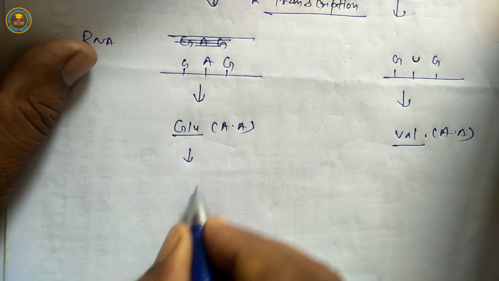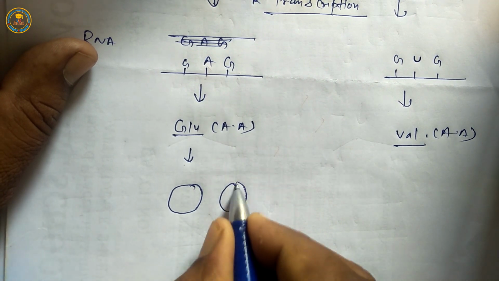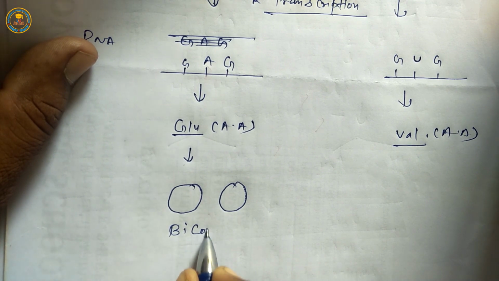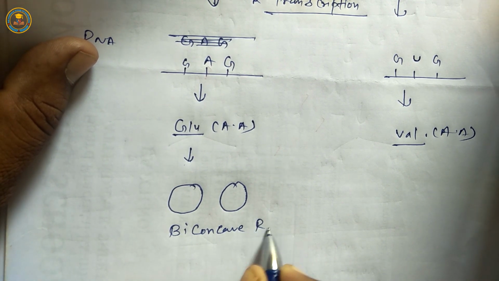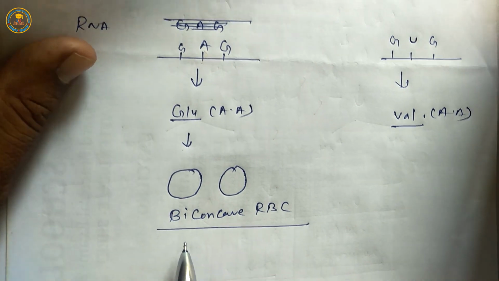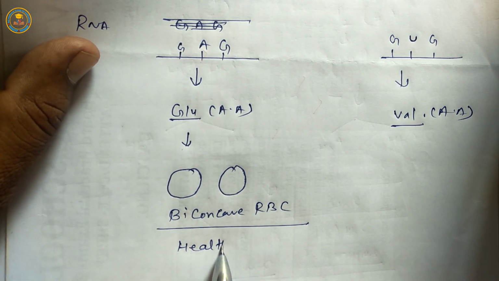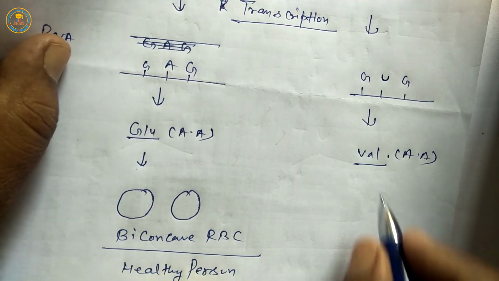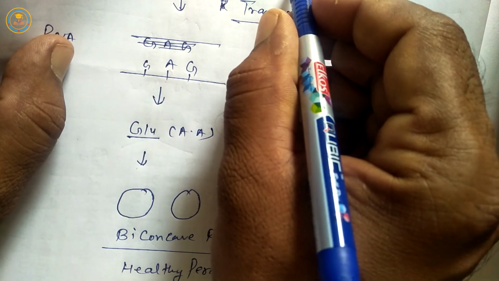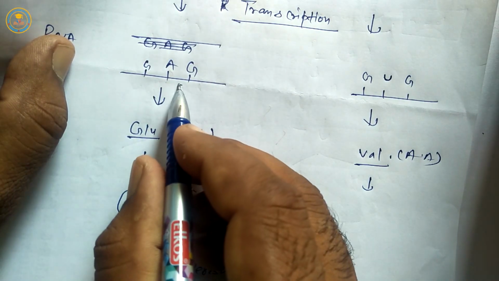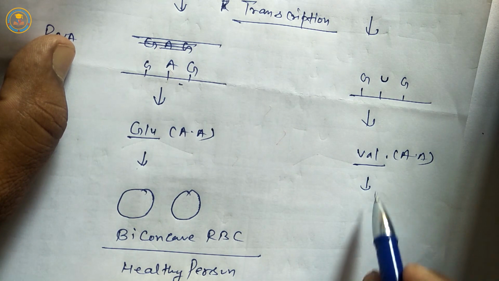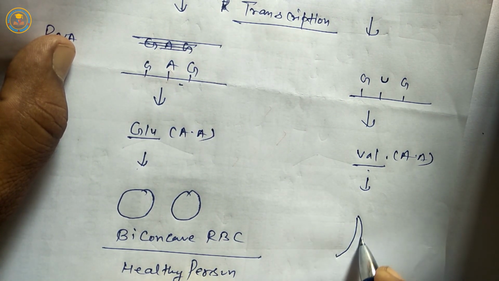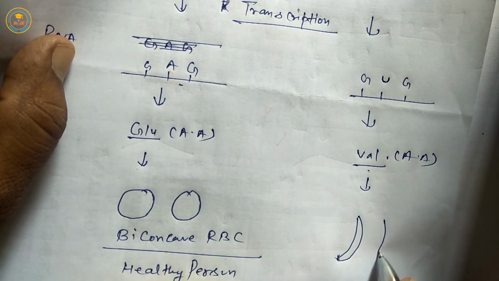Next, this type of person's RBC is biconcave RBC, and this person is a healthy person. And in this, by mutation, the 6th amino acid becomes replaced by valine, so RBC become sickle type. This is sickle type.